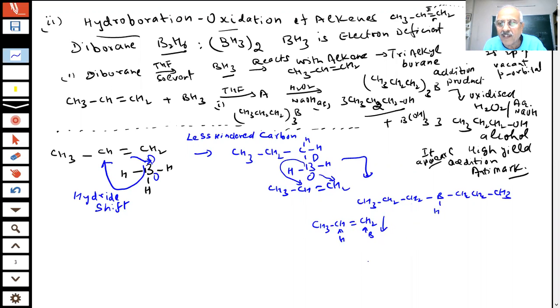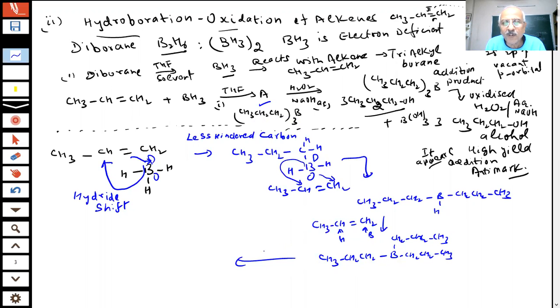So what is the result of that? You will get something like CH3, CH2, CH2, boron, CH2, CH2, CH3, CH2, CH2, CH3. You got this? What is this? Yes, sir. This is a trialkyl borane, which we said before. This one here. Trialkyl borane.